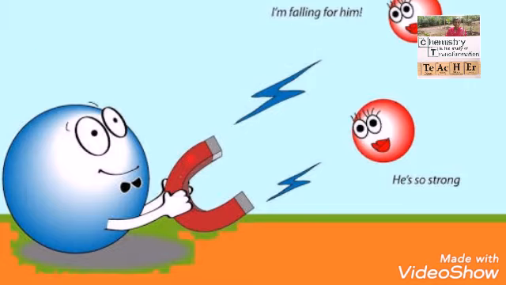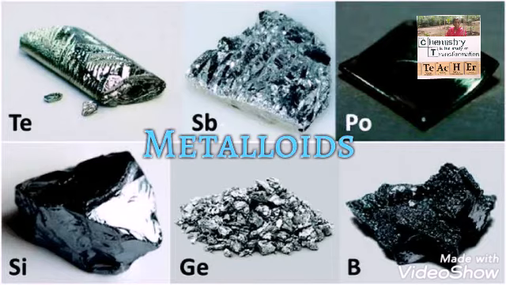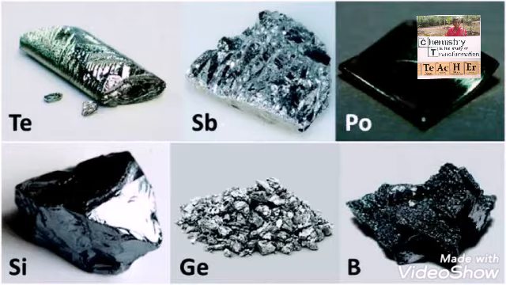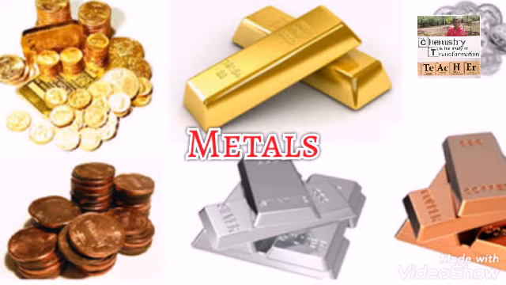The third group of elements are called metalloids. These elements possess the properties of both metals and nonmetals, so they are called metalloids. A few examples of metalloids are boron, silicon, germanium, arsenic, antimony, tellurium and polonium. These metalloids act as semiconductors and are used in electronic components. Now let us learn in detail how metals and nonmetals are different from each other based on their physical properties.